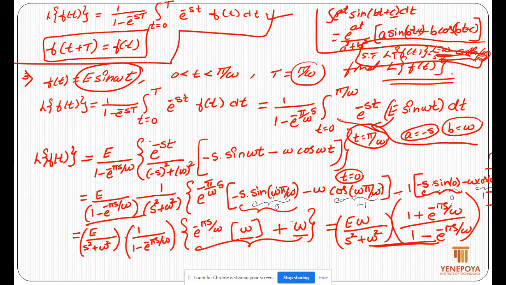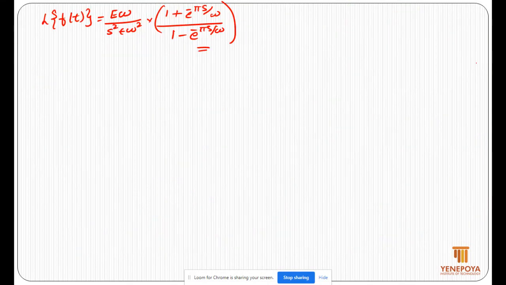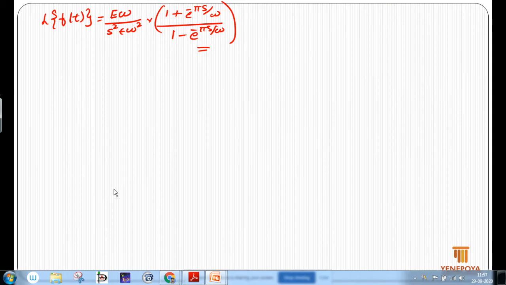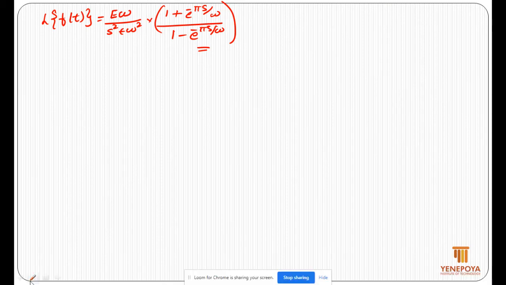omega square times coth of pi s by 2 omega, then we should proceed with this problem by multiplying and dividing by e power positive half of this quantity pi s by omega, that is positive half of pi s by omega, okay.